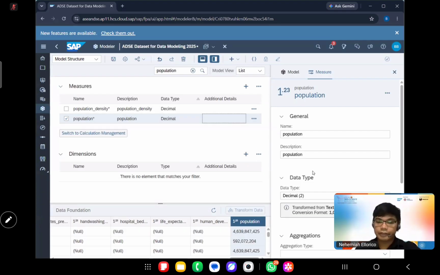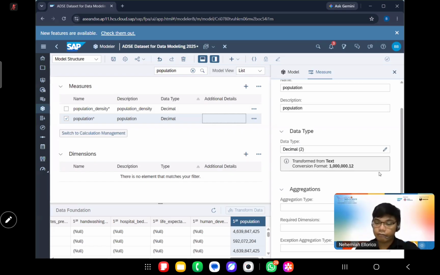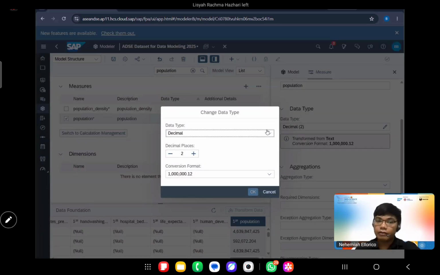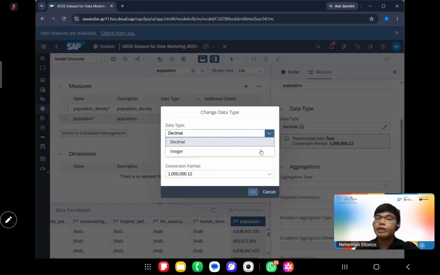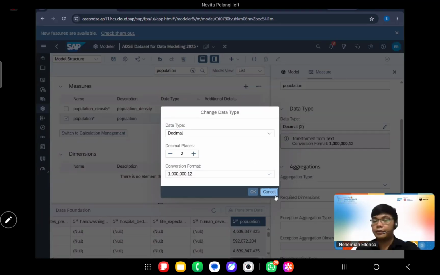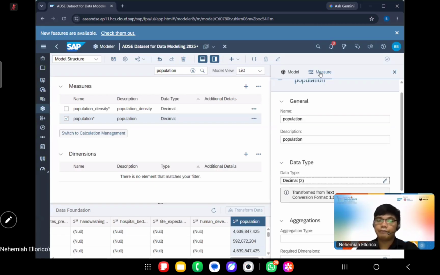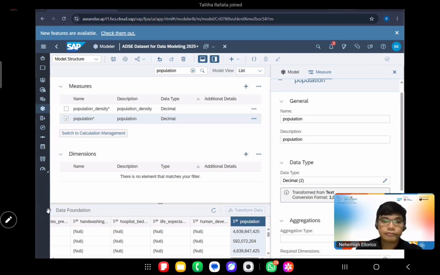So if we click on it, we can also change it here. There are several ways actually. We can change it here. For example, we would want to return it back to integer. We can also change it on the right side, in the details for the measure. Okay. Done with population conversion.